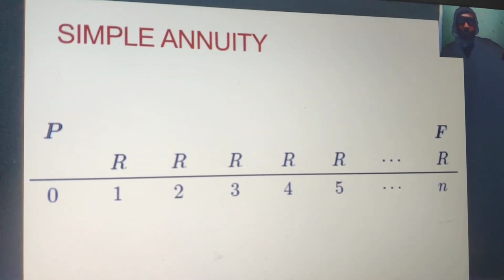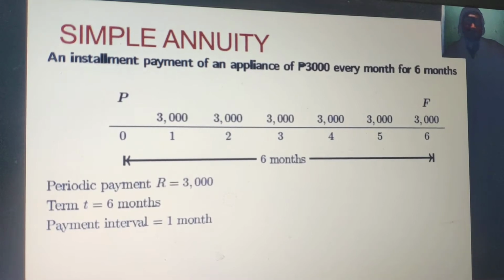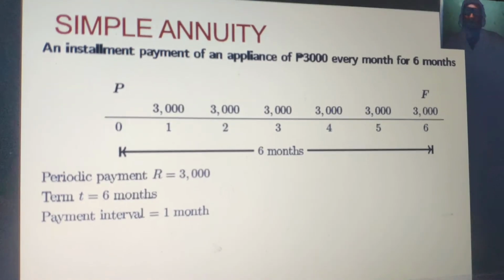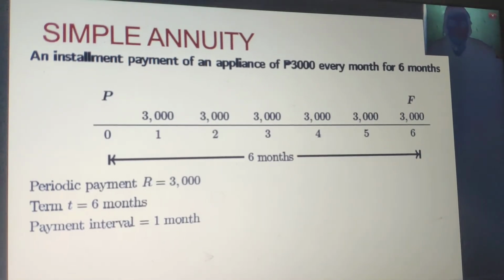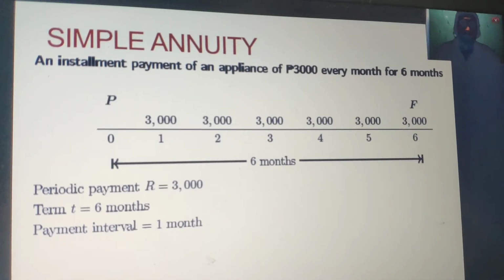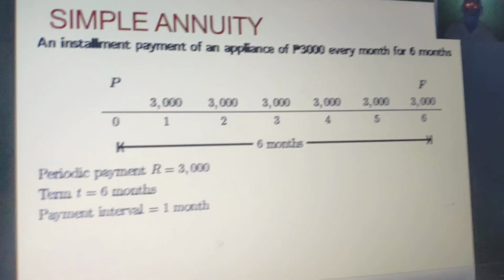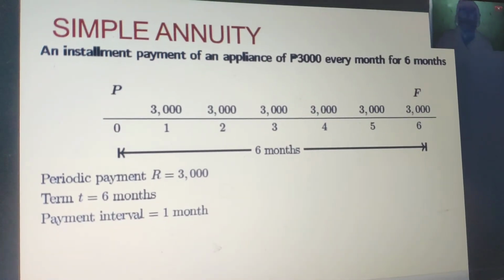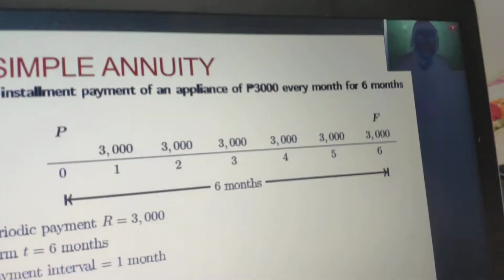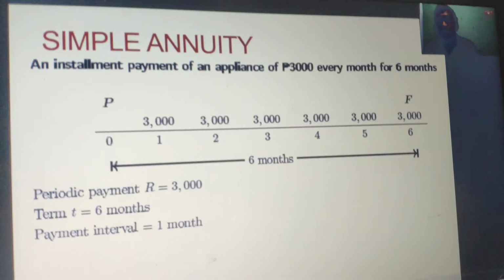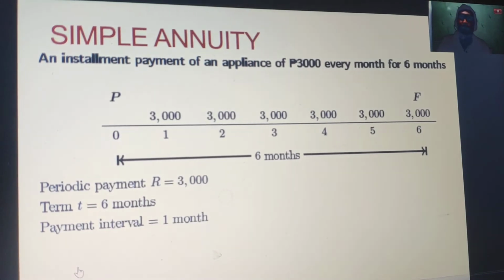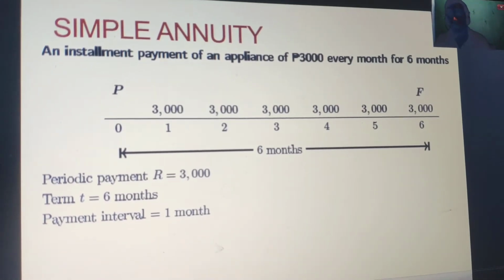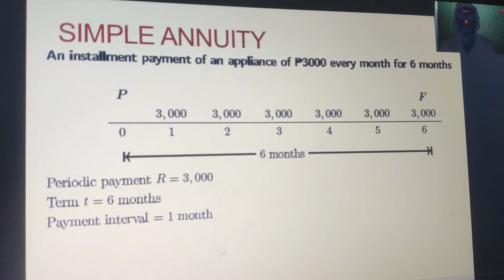Do you follow? For example, an installment payment of an appliance of 3,000 pesos every month for 6 months. So here we have 3,000 pesos to be paid every month for 6 months. So we have the periodic payment R, which is 3,000. We have 6 terms of 6 months, and we have a payment interval of 1 month. Do you follow?